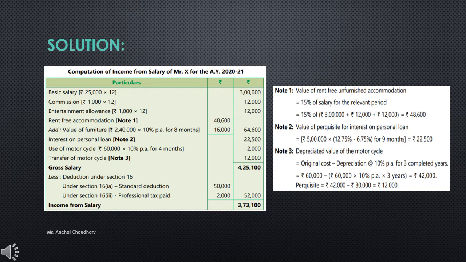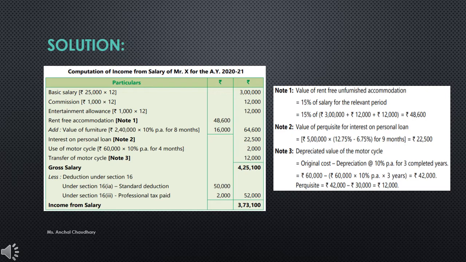12.75% is what he should actually be paying, but what he is paying is 6.75%. So you will deduct this value and after that you will get 6%, and that is for 9 months, because the loan has been provided on 1st July 2019. So for 9 months it will be 22,500. This will be your value of perquisite, the value of benefit, which will be taxable.